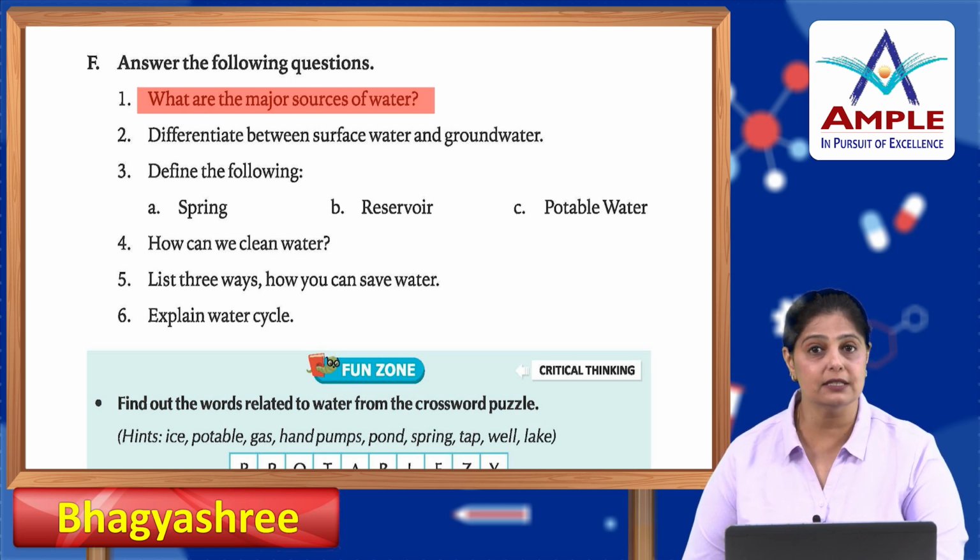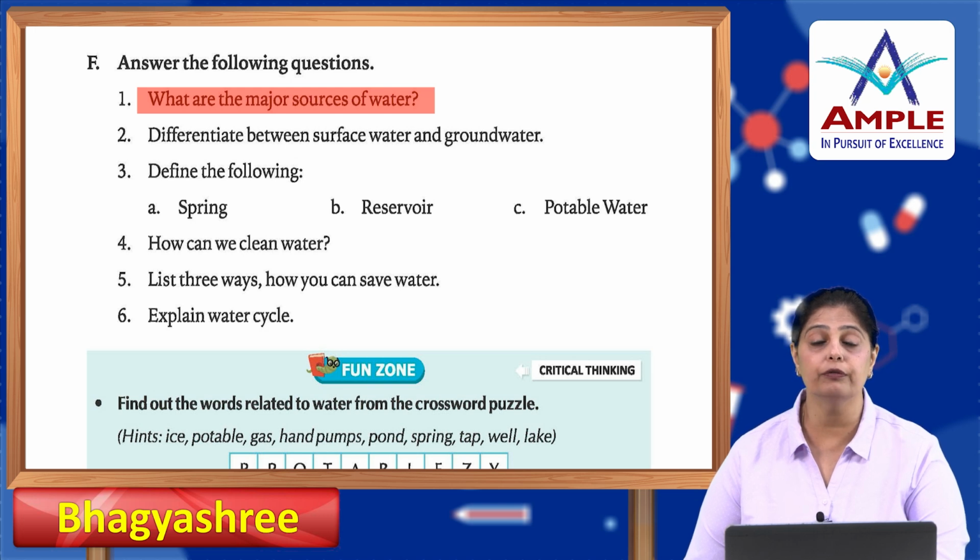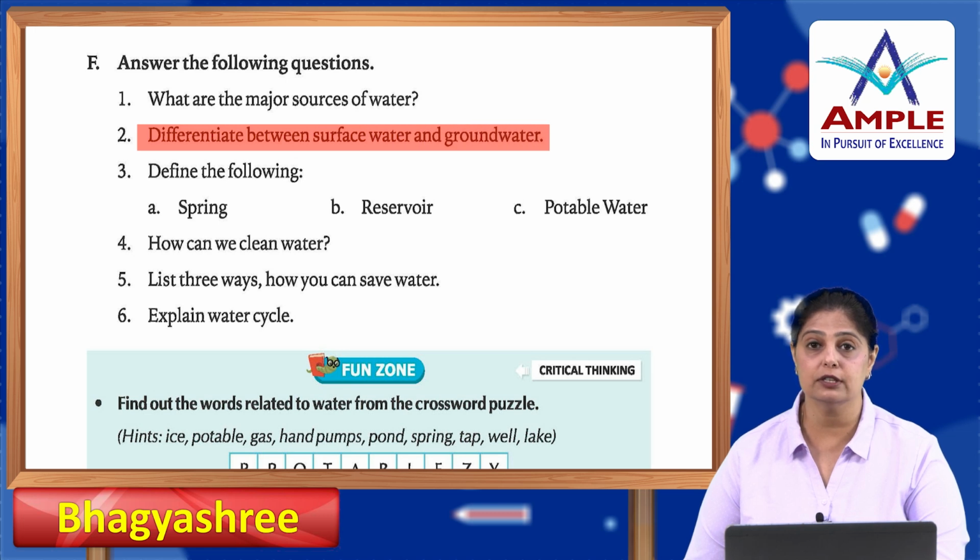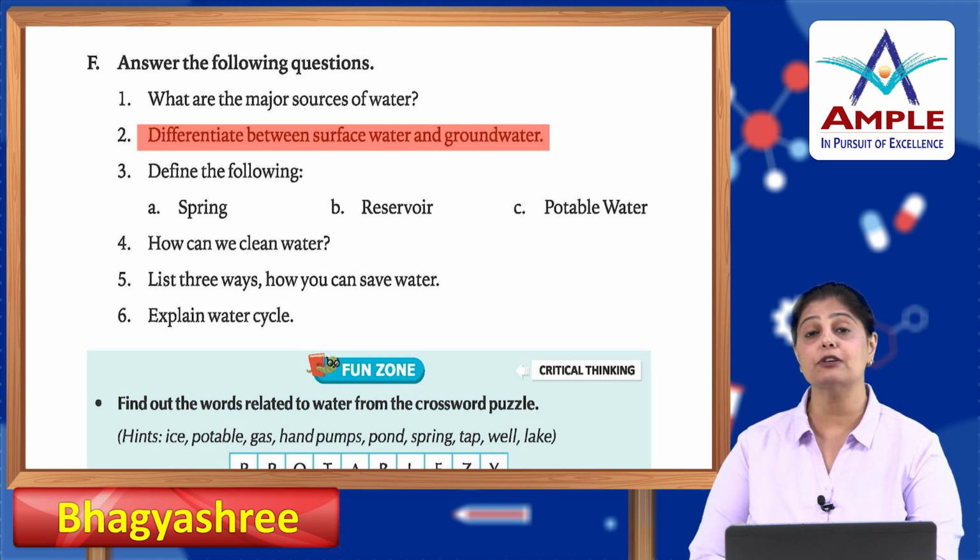What are the major sources of water? The main source of water is rain. Apart from that, we get water through rivers, lakes, ponds. Okay. Next, differentiate between surface water and groundwater.